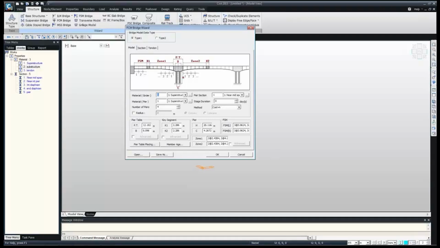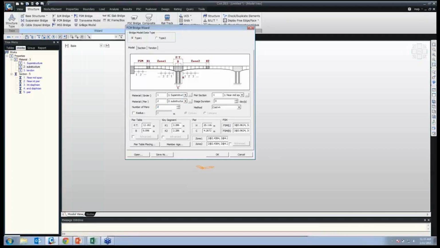So we have to just give the normal data input here. It automatically creates, if whatever the material section we have defined, we can just select here. So material for girder, it will be superstructure. Then material for pier, it will be substructure. Then number of piers, as in our case, it is 2 piers. So if I just show the presentation again.